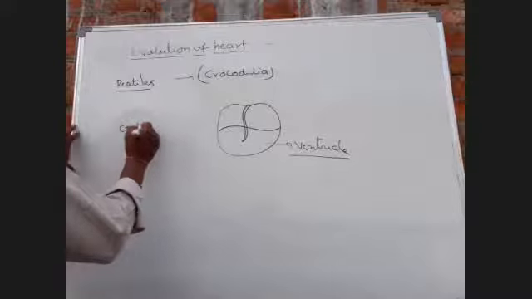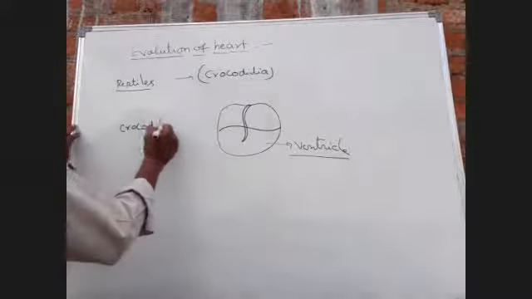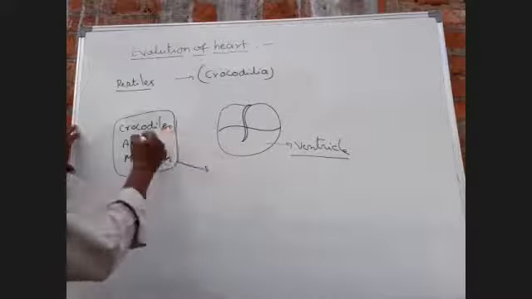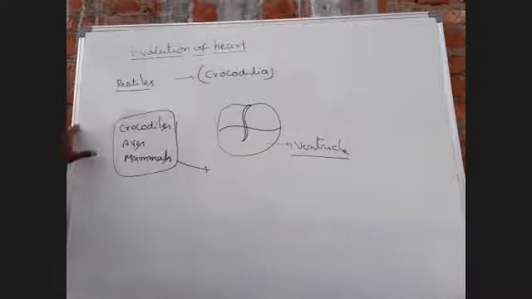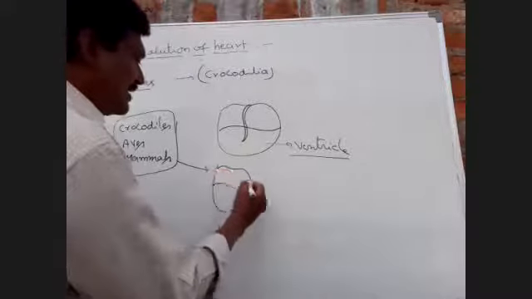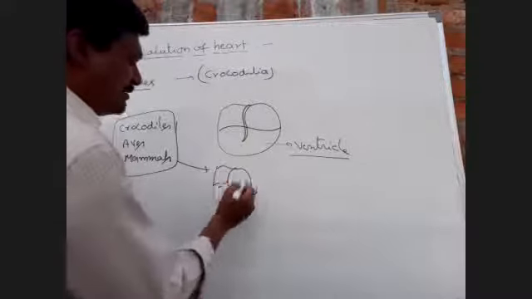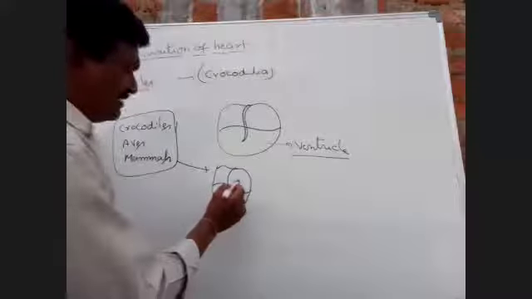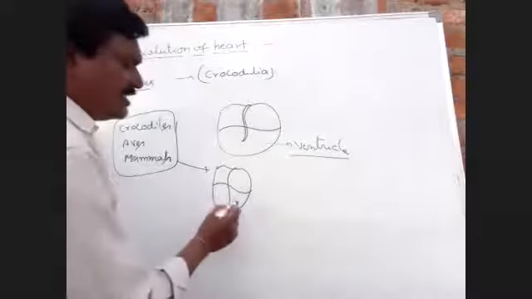In crocodiles, aves, and mammals there is a completely divided four-chambered heart: right atrium, left atrium, right ventricle, left ventricle.